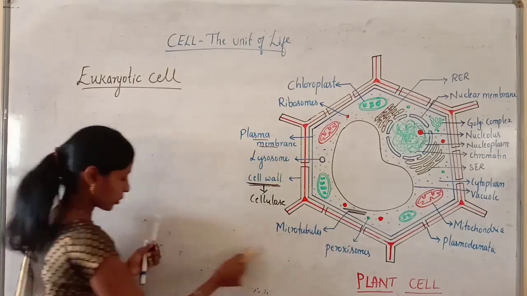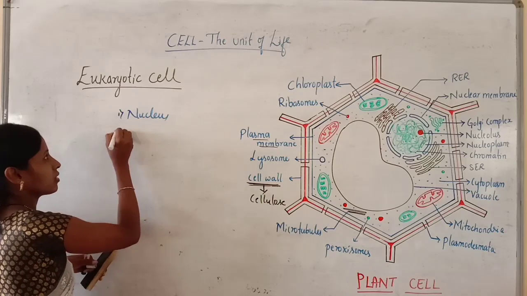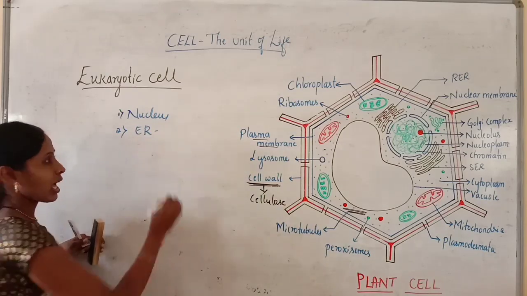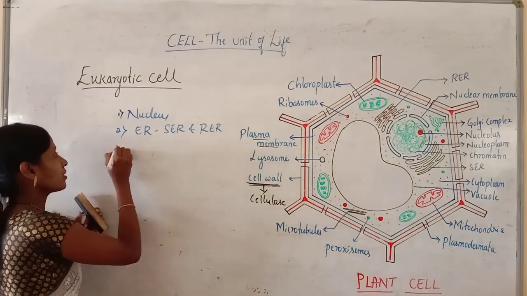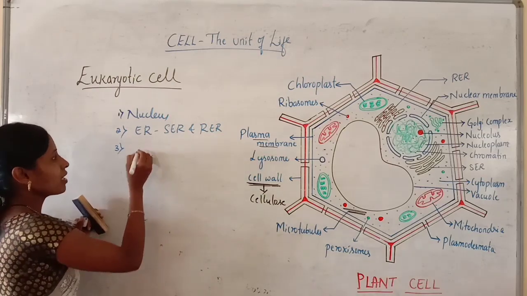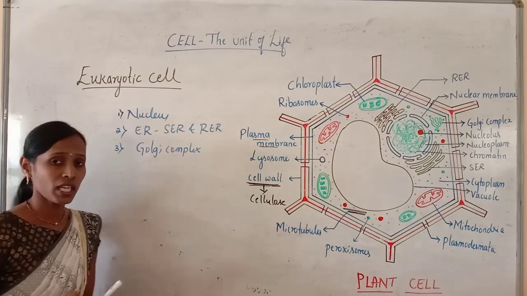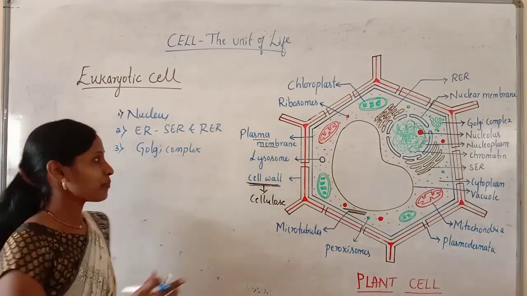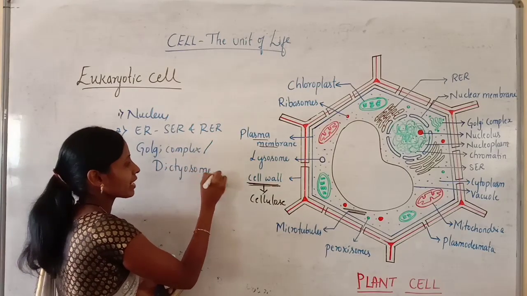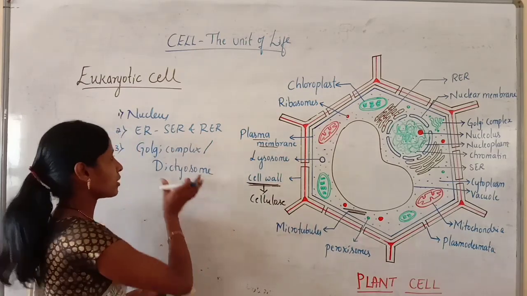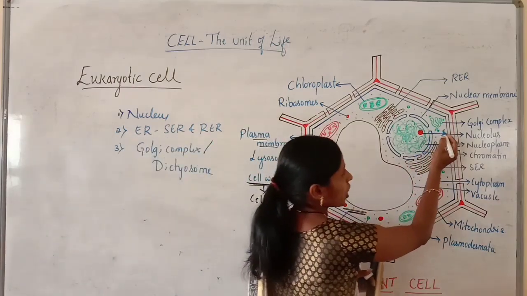Firstly, I told you it is the nucleus. Secondly, endoplasmic reticulum, again a smooth endoplasmic reticulum and a rough endoplasmic reticulum. Then the third structure present in the cytoplasm is the Golgi complex. Golgi complex in a plant cell can also be called dictyosome. Why it is called so, we can study later when we discuss each and every organelle. You can look at the Golgi complex here.